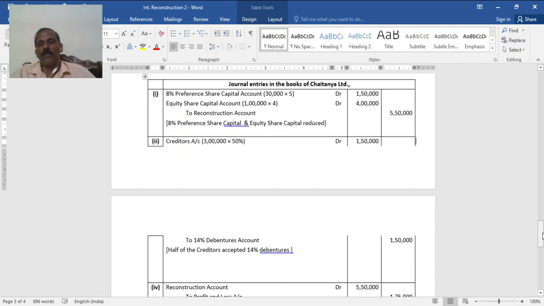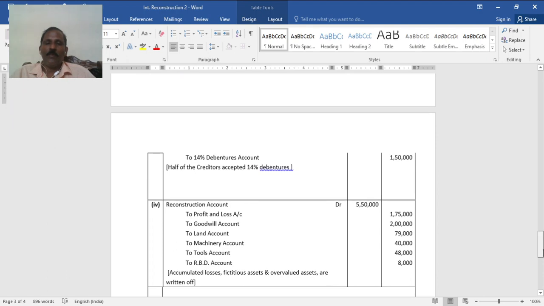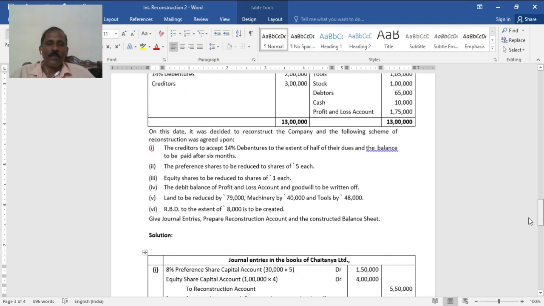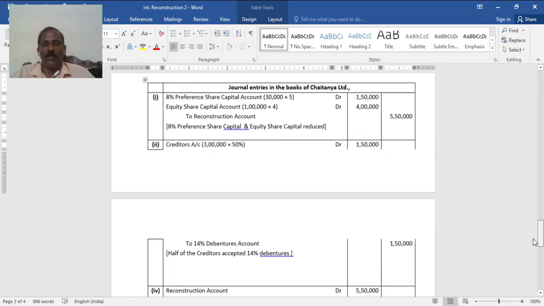It is said that 50% of creditors agree to take debentures: 1,50,000 out of 3 lakh, to 14% debentures. Don't confuse the percentage, same 14%; that is not the debentures on the liability side, it is additional and has to be added. Then the remaining creditors: half of dues and the balance to be paid after 6 months. So now on this day you have to show it as creditors only.